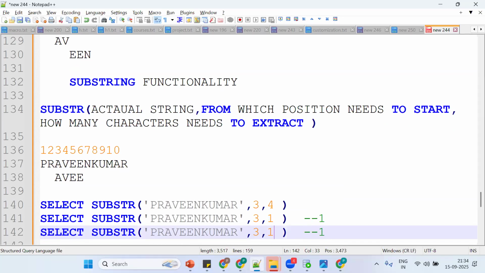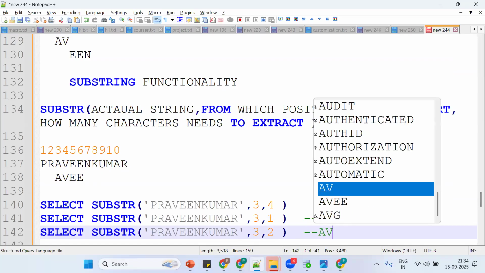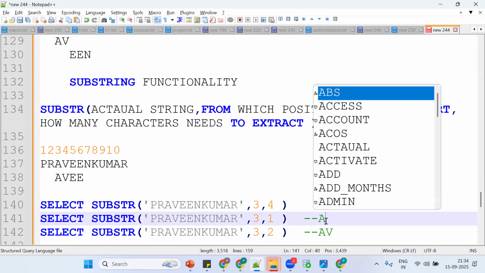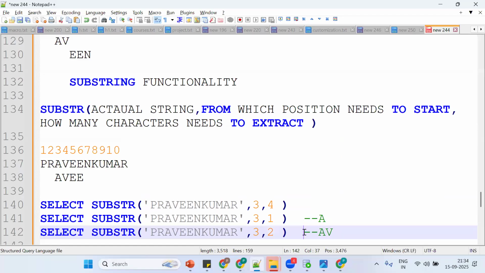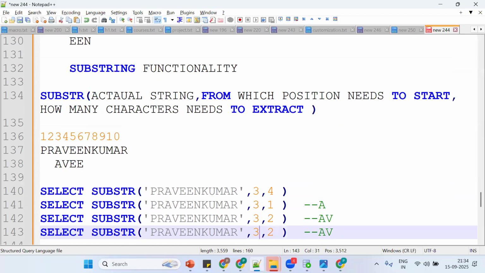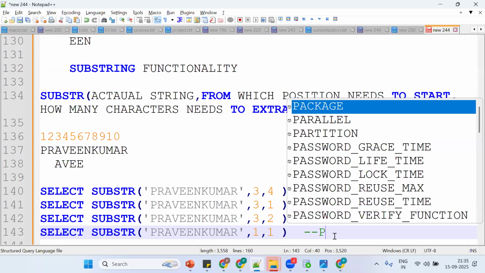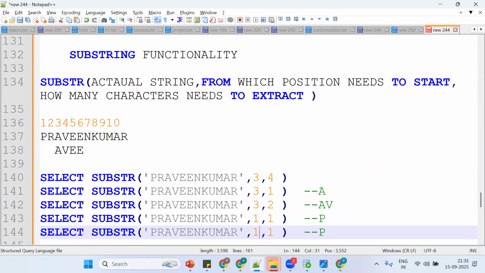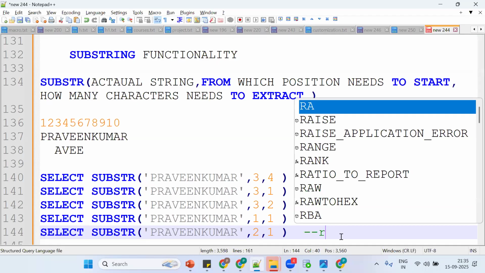So 3, 2. What is 3, 2? It is A, B. Okay, correct? A, B. Same thing, control D. Now I am putting 1, 1. What is 1, 1? Starting from first position, I want to extract 1 character. That is P. Same thing, control D. So 2, 1. What is 2, 1? R will come.